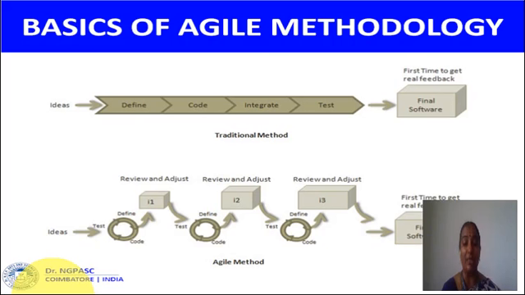But in the Agile method, when the ideas are taken, each and every phase contains an iteration. This diagram represents the Agile method. In this first diagram, I1 means iteration 1. It has a problem idea, then it moves to the defining phase. The defining phase contains what all the requirements are needed for the project.